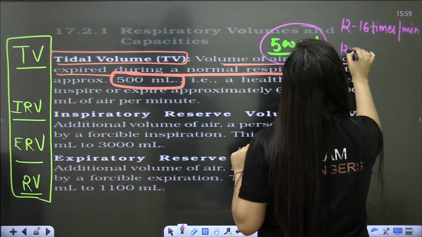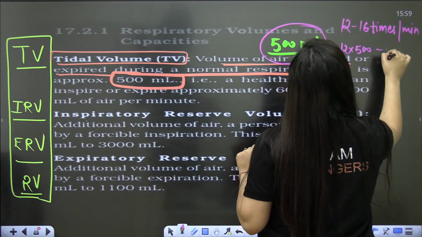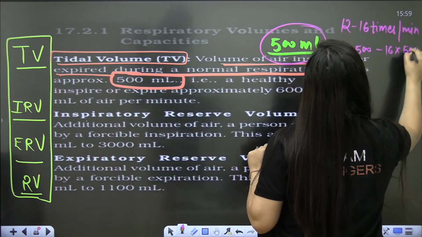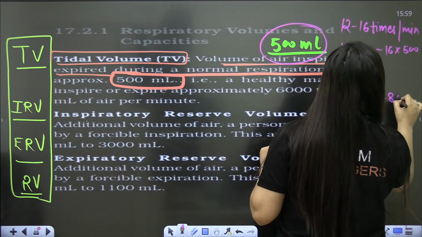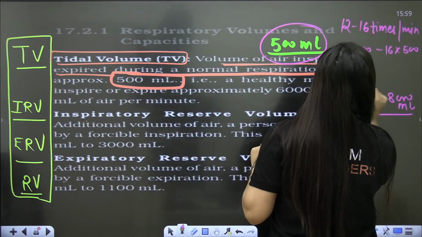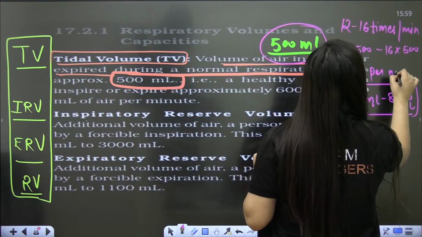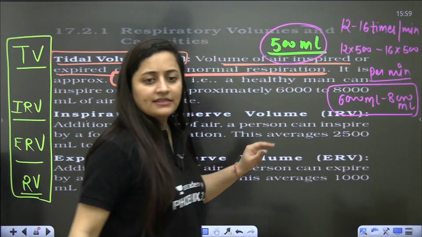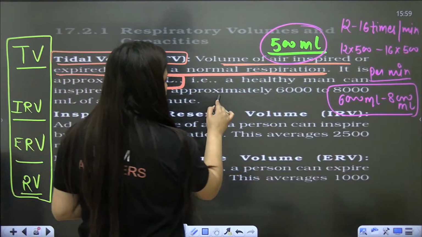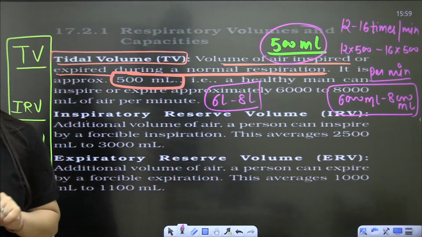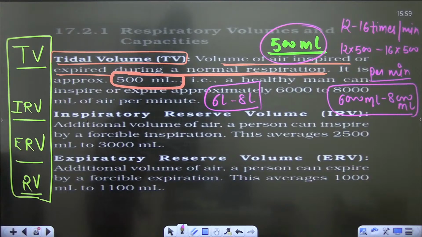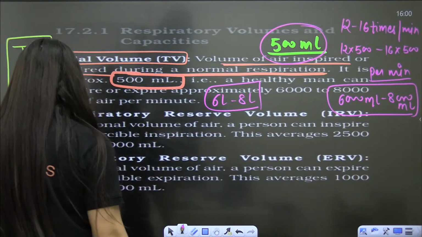So you can do 12 multiply 500, 16 multiply 500. It will be 6000 ml to 8000 ml per minute, or 6 liter to 8 liter per minute.